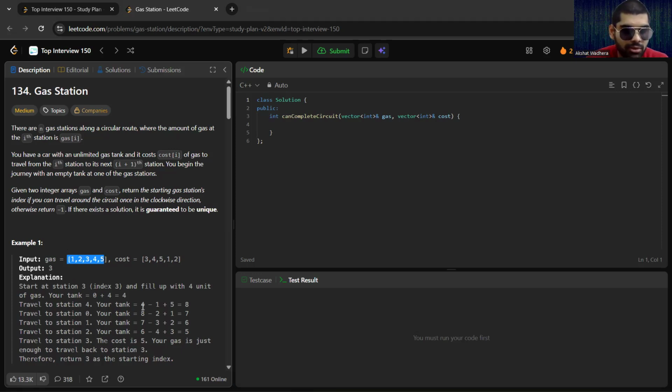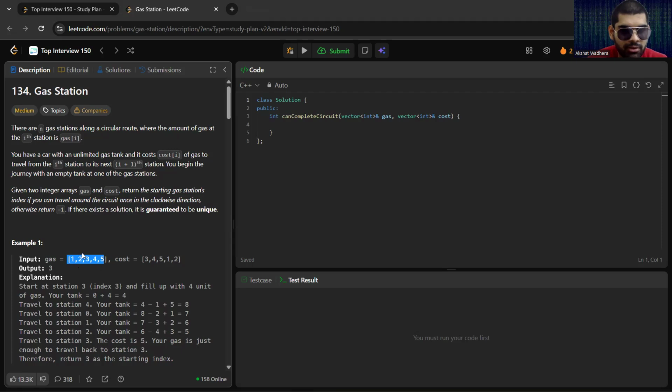So this question instructs us that we have to start from any gas station and reach that gas station again, given the solution is guaranteed to be unique. That is, there is only one possible index where we can start from and reach again.